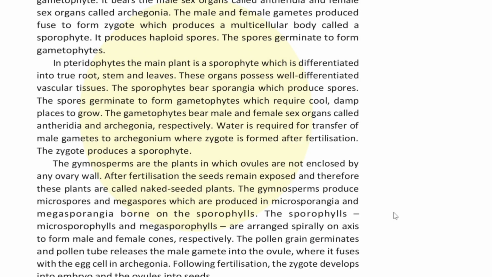In pteridophytes, the main plant is a sporophyte, which is differentiated into true root, stem, and leaves. These organs possess well-differentiated vascular tissues. The sporophyte bears sporangia, which produce spores. The spores germinate to form gametophytes, which require cool, damp places to grow. The gametophytes bear male and female sex organs called antheridia and archegonia, respectively. Water is required for transfer of male gametes to the archegonium, where the zygote is formed after fertilization. The zygote produces a sporophyte.